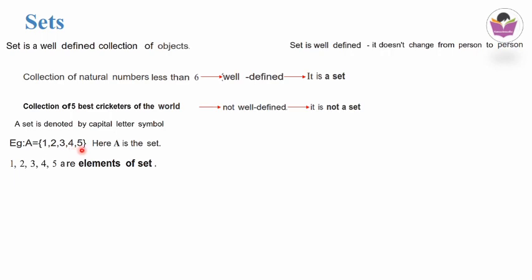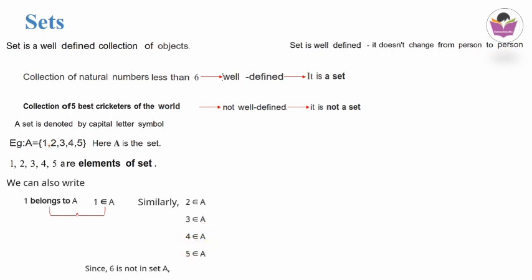1, 2, 3, 4, 5. If we are asked to write the number of elements of the set, we can say that there are 5 elements. They are 1, 2, 3, 4 and 5. So we can also write 1 belongs to A, meaning 1 is a member of the set A. Symbolically we will write it as 1 ∈ A. This symbol we read as belongs to. So 1 belongs to A, or else we can say 1 is an element of A. Likewise, there are other elements also: 2 ∈ A, 3 ∈ A, 4 ∈ A, 5 ∈ A.